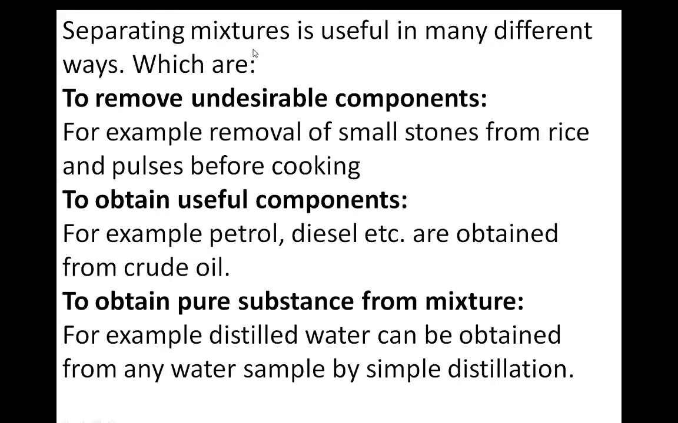So why the separation is useful, that we have learned. Okay, so separation is important and useful to remove undesirable components, means if you don't want something, you can remove it through the separation methods. Then to obtain useful components, for example petrol and diesel are obtained from crude oil. Okay, so here we are separating useful components. And the third one is to obtain a pure substance from a mixture. Okay, for example distilled water can be obtained from any water sample by simple distillation.